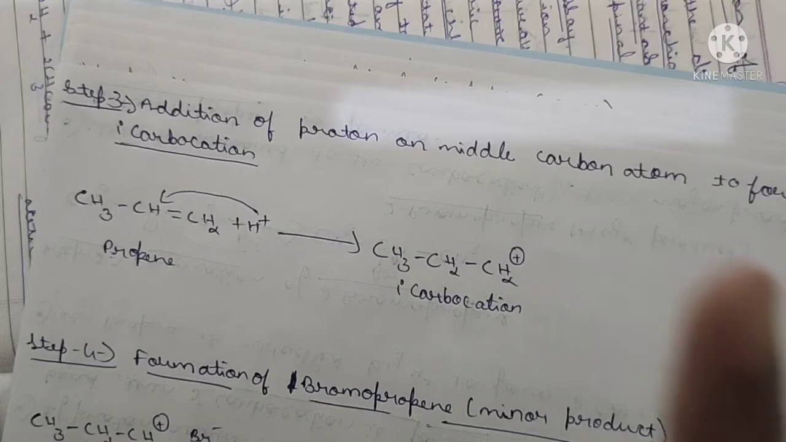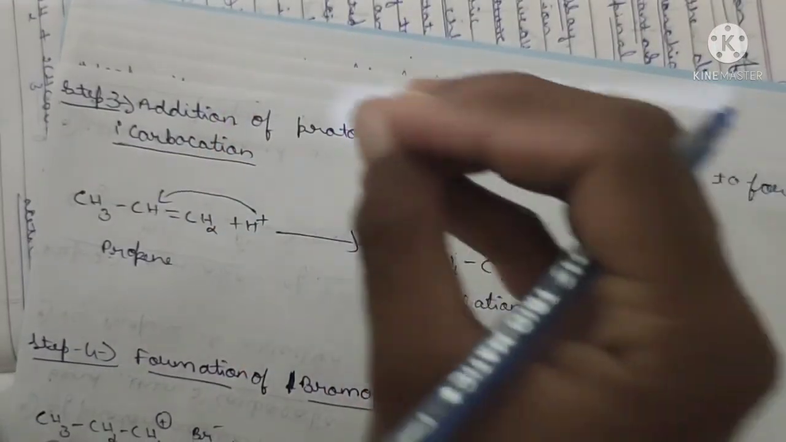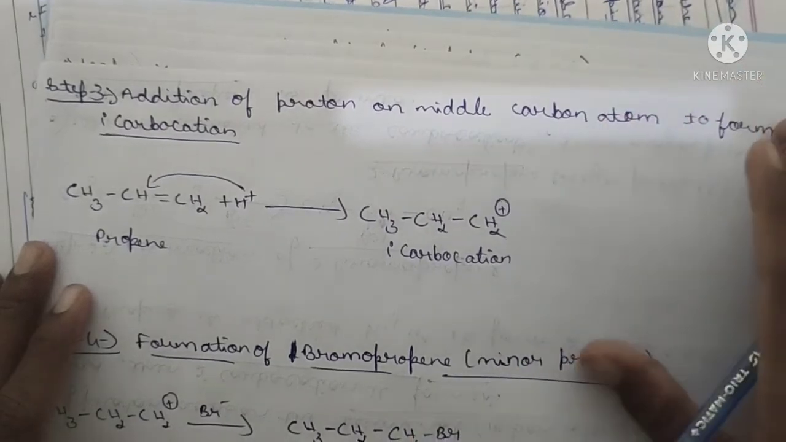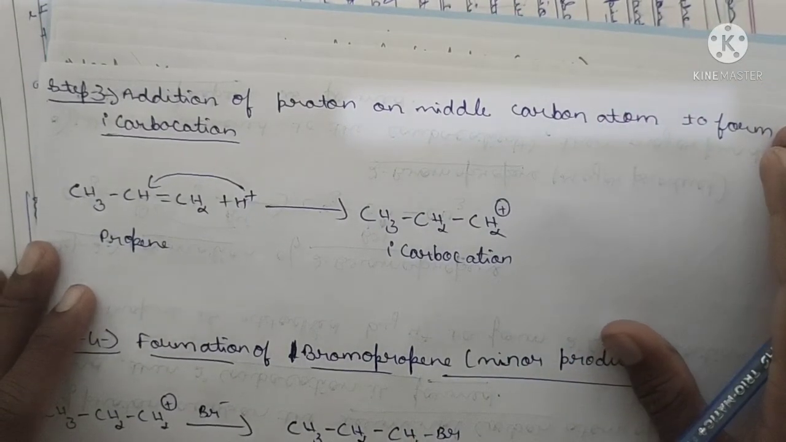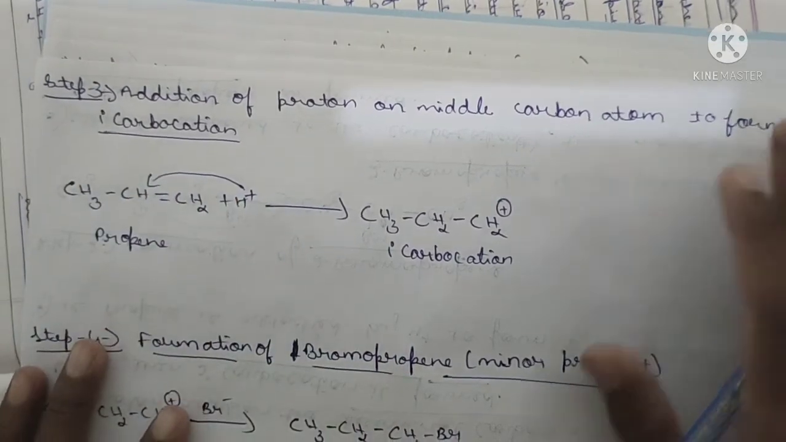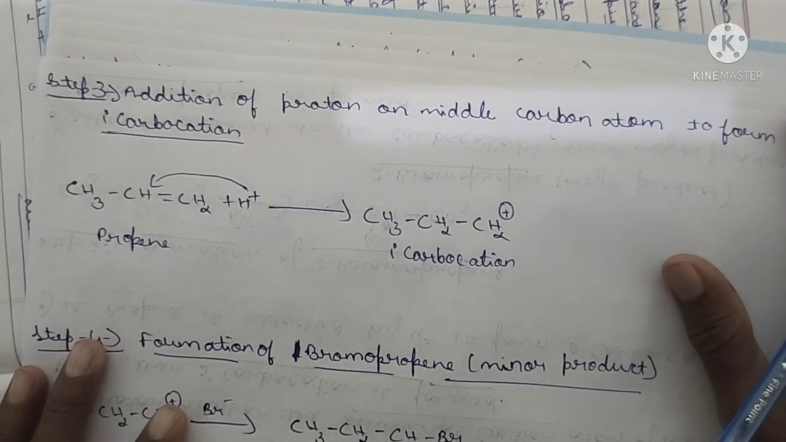There will be formation of two products, one major, another one minor. Yes, my dear brothers and sisters, today this is the small topic on Markovnikov's rule. Inshallah, in the next class we will discuss some of the very important remaining questions in pharmaceutical organic chemistry.